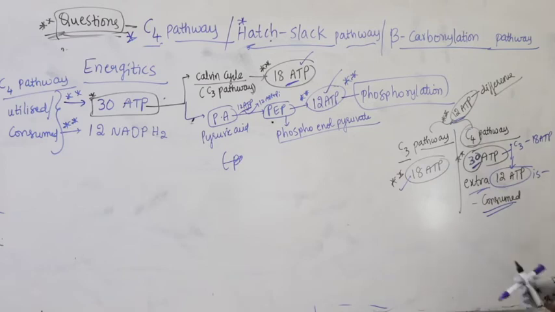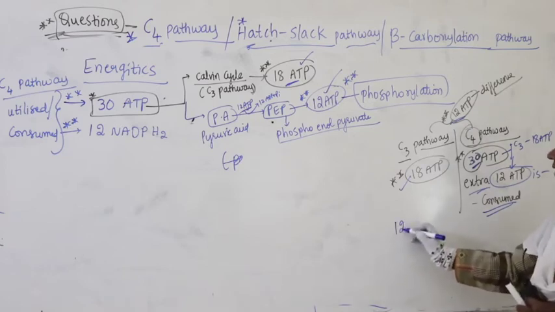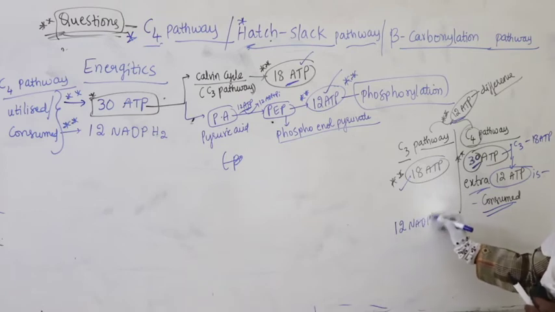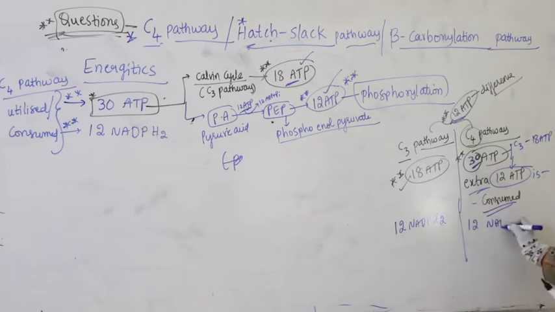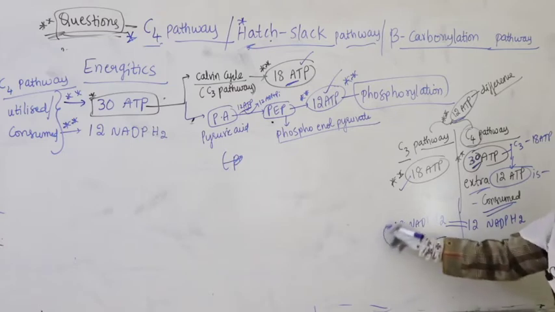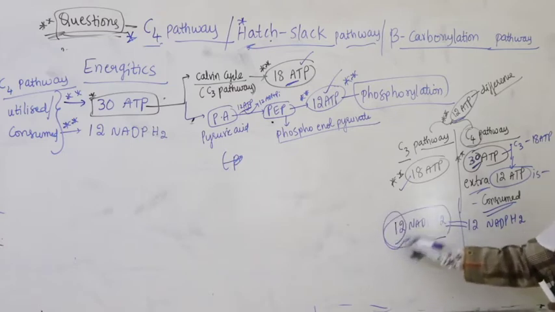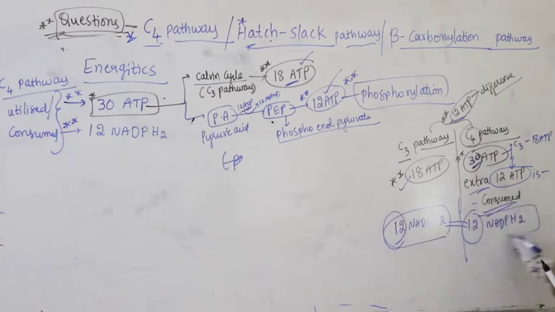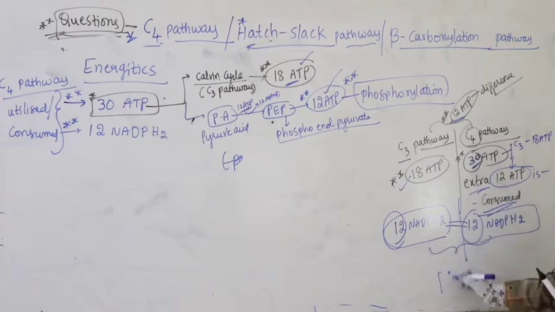But if you look at NADPH2, in the C3 pathway NADPH2 is 12 in number, and in the C4 pathway also NADPH2 is 12 in number, both are the same. So if a question comes on the number of NADPH2 utilized in the C3 pathway and in the C4 pathway, the ratio is 1:1.